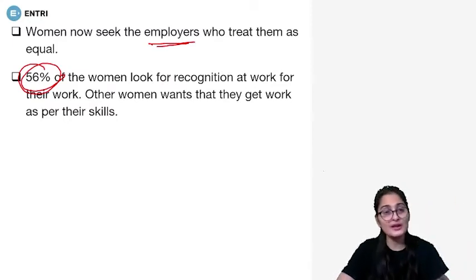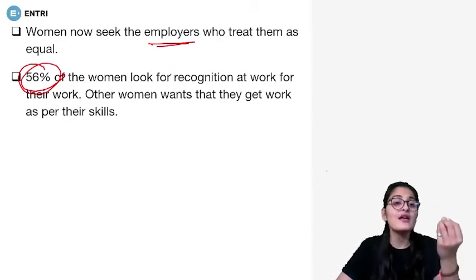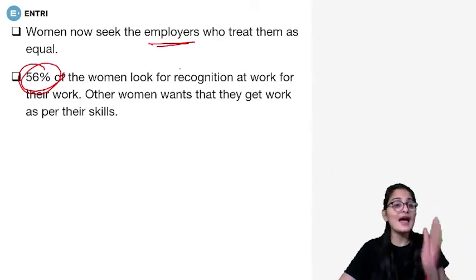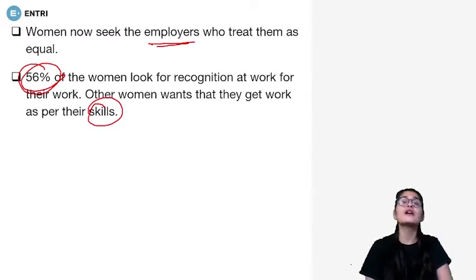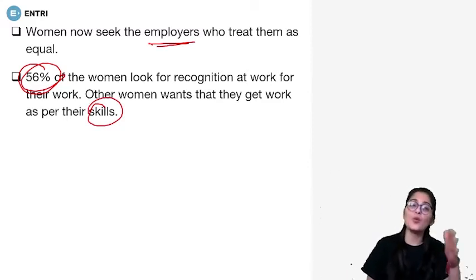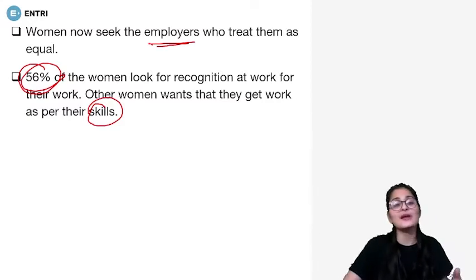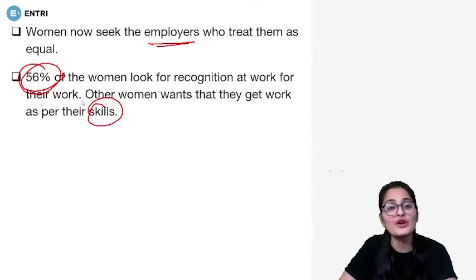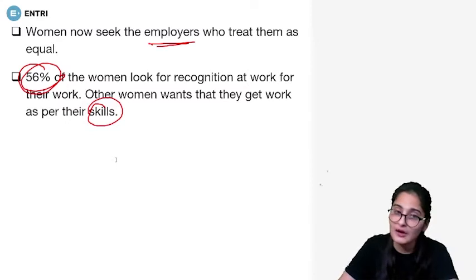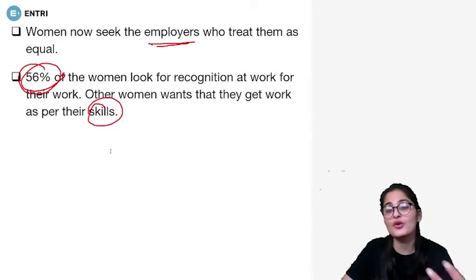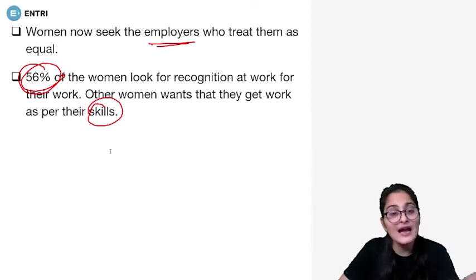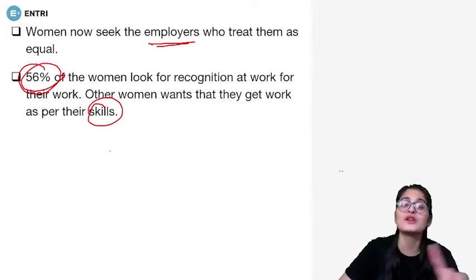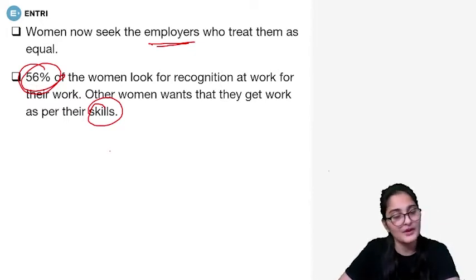That is the work they are doing, the contribution that they are giving, that should be recognized, and they should be paid according to their skills rather than being biased upon for being a woman. For the skills they should be paid is what the women of India demand, and is also the need of the hour, right? Especially with the fact that India is already working towards closing the gender gap to a lot of extent. In that prospect, this report plays an important role in the study of what the society is facing as of now, right?